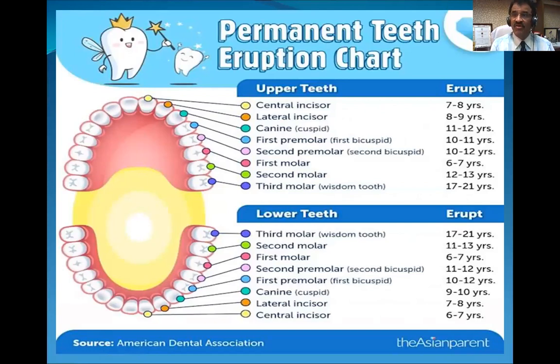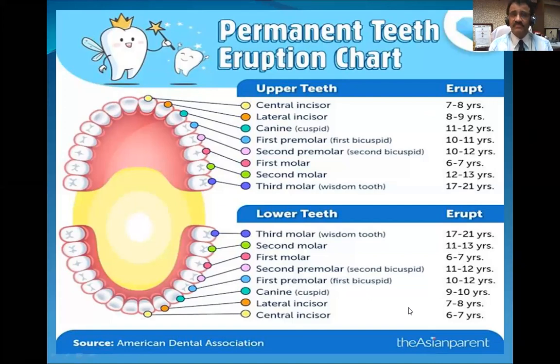In case of males, they erupt a little later, say 21 years. See, by 21 years almost everybody gets 32 teeth in their mouth, 16 on the upper and lower jaw. So upper teeth and lower teeth. So you can see the temporary teeth fall and permanent teeth erupt. So central incisor 6 to 7 years, and central incisor of upper teeth is 7 to 8 years. Similarly, the remaining years and all that you have to remember.